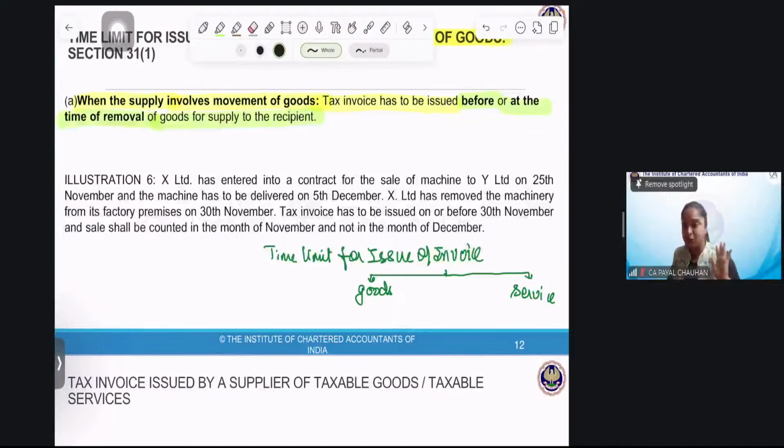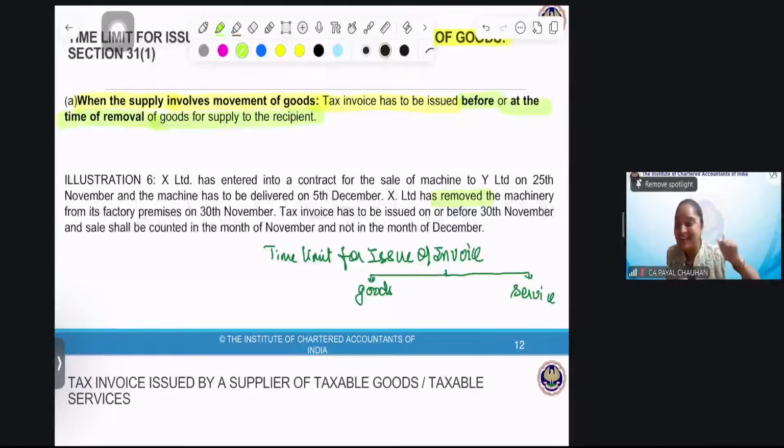We have an illustration. X Limited has entered into a contract for the sale of a machine to Y Limited on 25th November. The machine is to be delivered at the premises on 5th December. X Limited removed the machinery from its factory on 30th November.